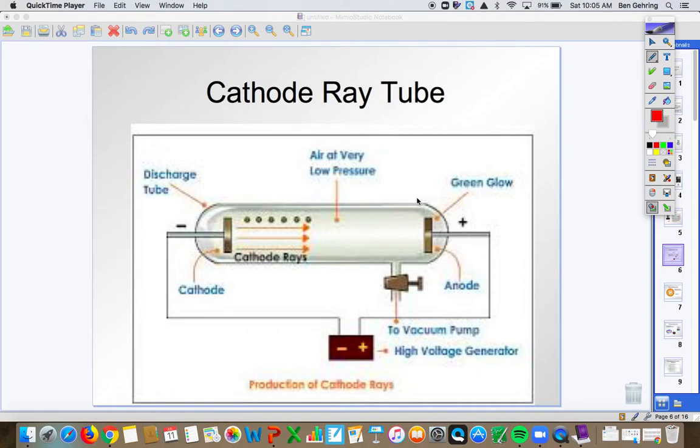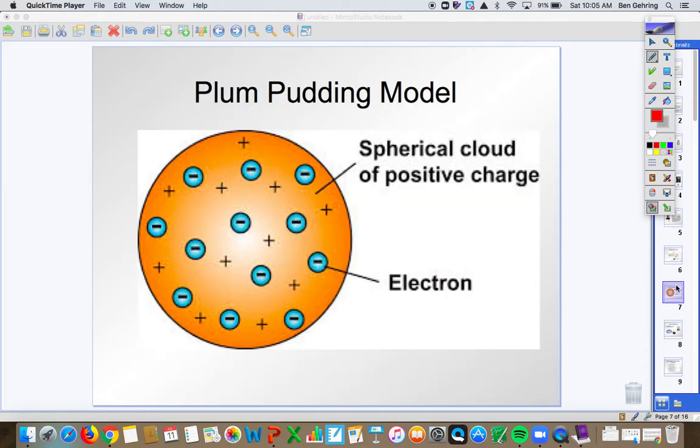What he did was he attached a magnet. He would put magnets up here or down here. And he discovered that this beam of light would bend towards the magnet and go across the top. So it wouldn't shoot straight down. It would bend either to or away from the magnet, depending on which magnet you put there. So he concluded this had a negative charge, and so we turned that into an electron. This is his model.